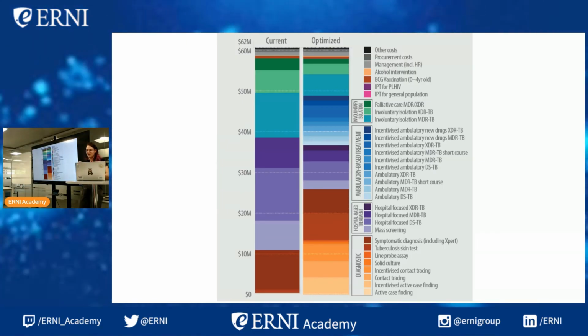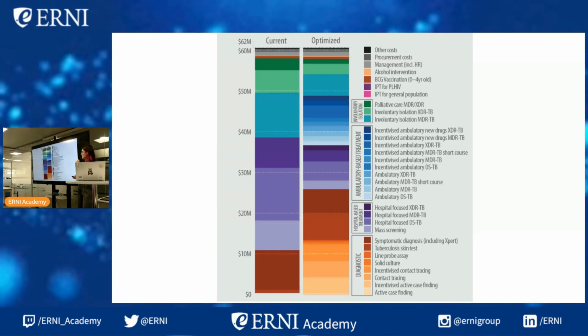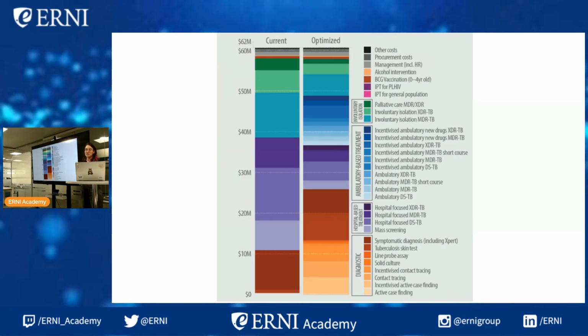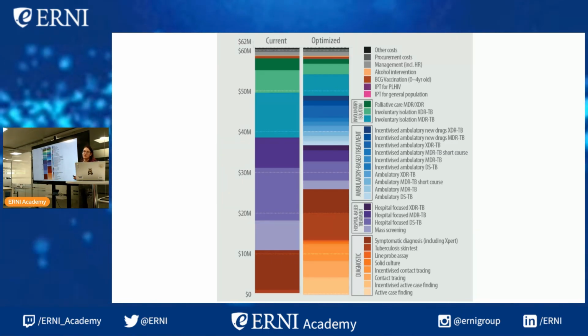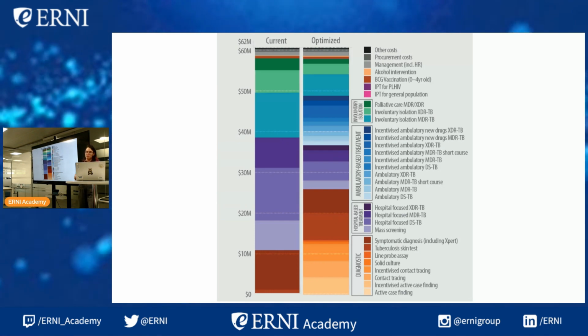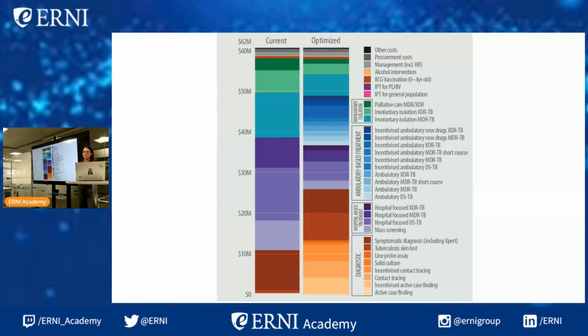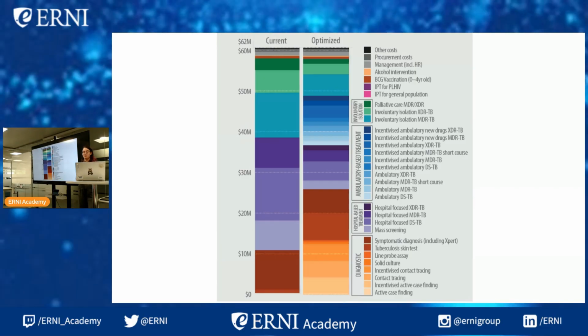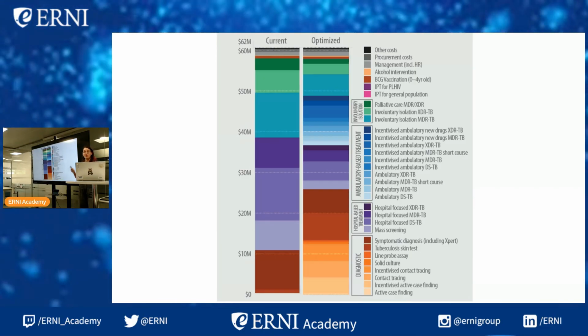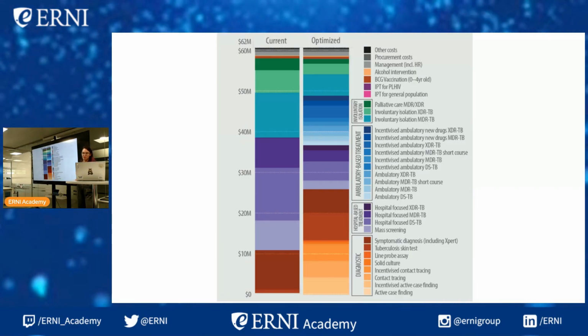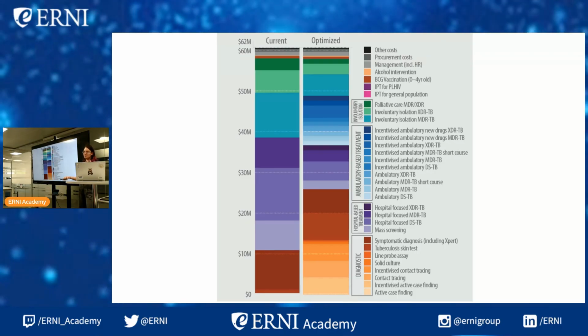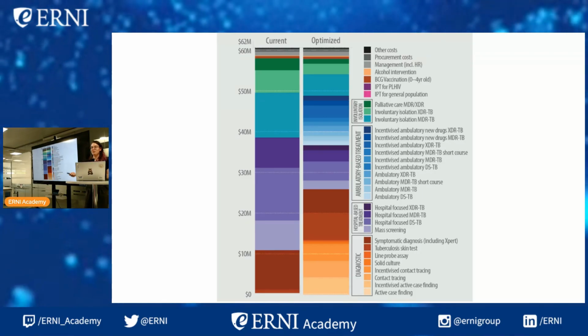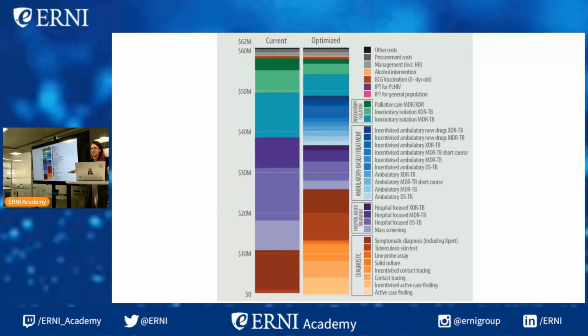I'm not going to go through all of them, but one specific thing that I think is quite interesting is that previously the Belarus government was putting a lot of money into mass screening. But this can work if you have a lot of money and you can screen lots and lots of people. But if you're doing mass screening and you can't do it for a lot of people, you're just screening random people.